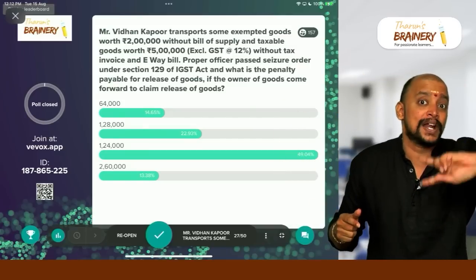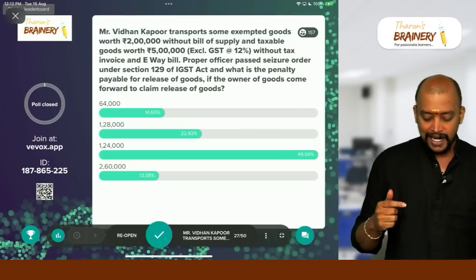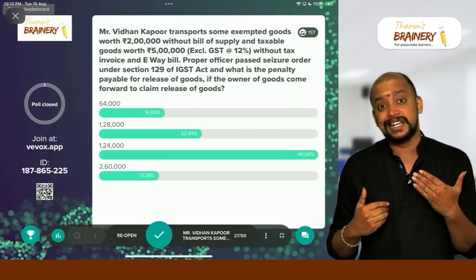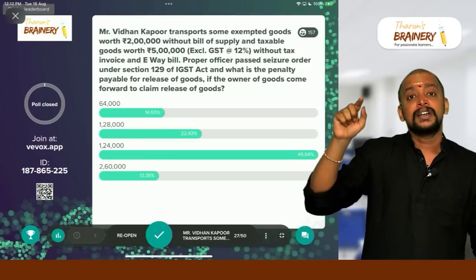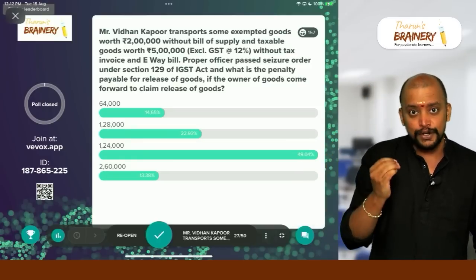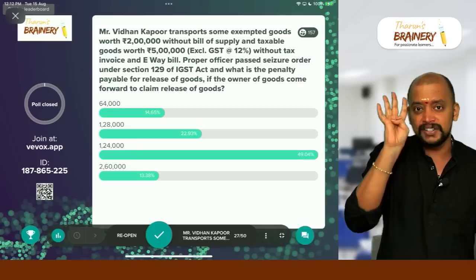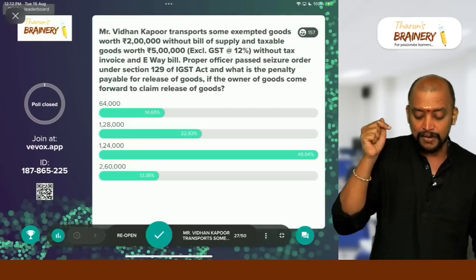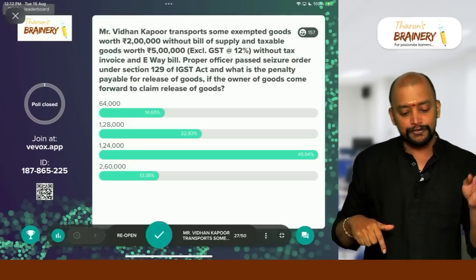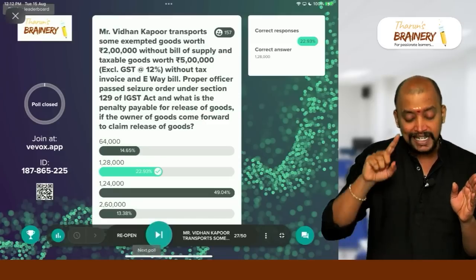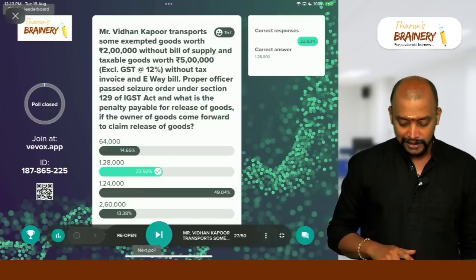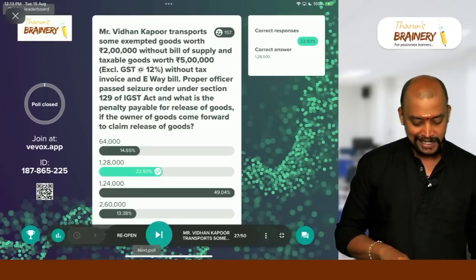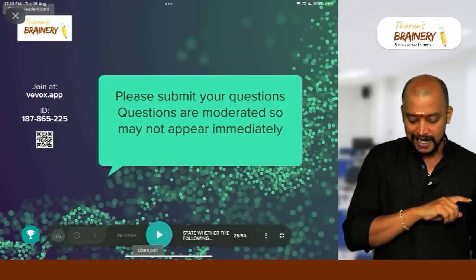So actually the answer is 1,28,000, not 1,24,000, because 2% of the value of goods or 25,000, whichever is lower, so 2%. So 2% is 4,000 under CGST, but the question is under IGST. So therefore the answer is 1,28,000. It's not 1,24,000. So therefore 1,28,000 is the correct answer in this case. Then next,